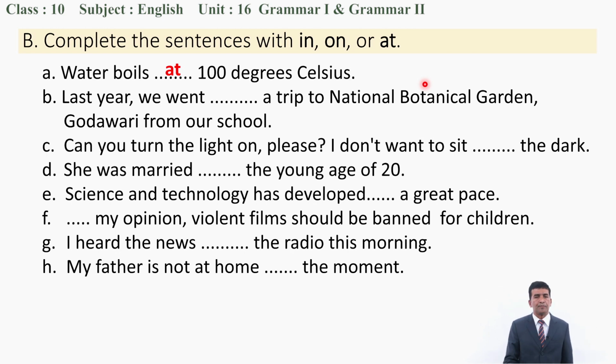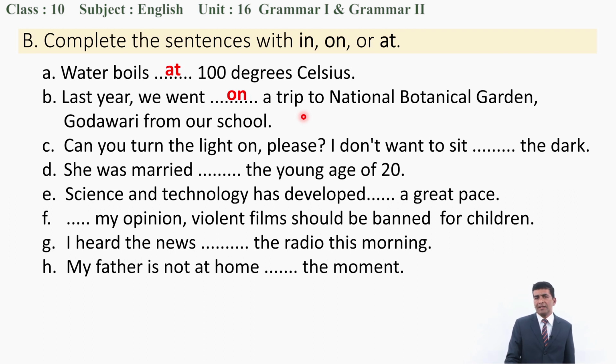Water boils at. Similarly, last year we went a trip. We went in a trip, on a trip, at a trip. On a trip is the better option. Okay, correct option.